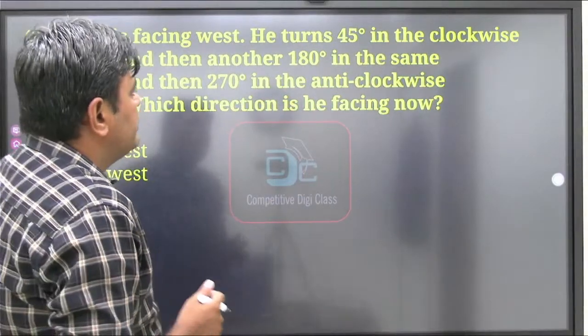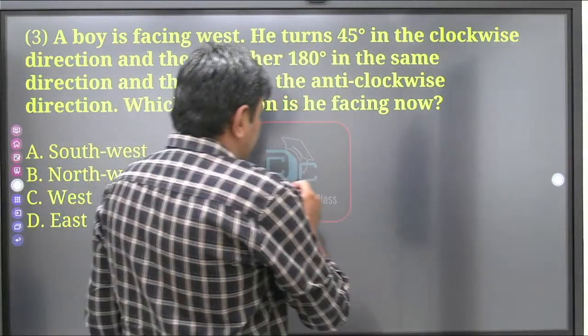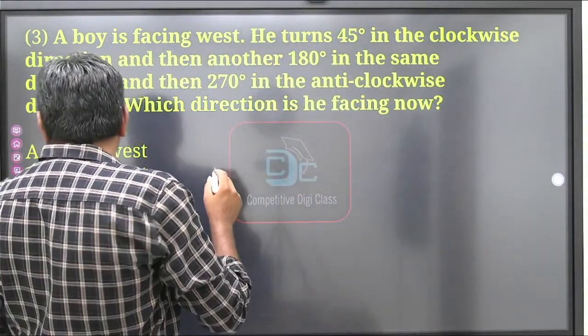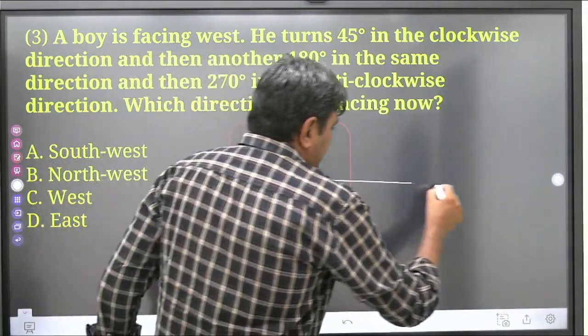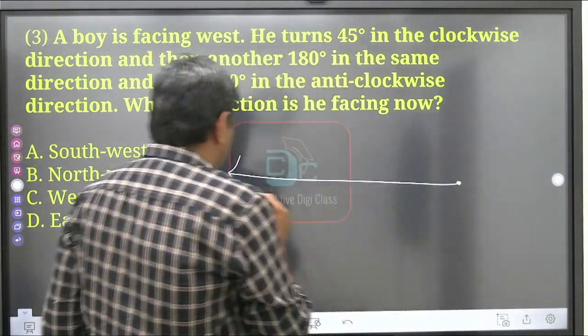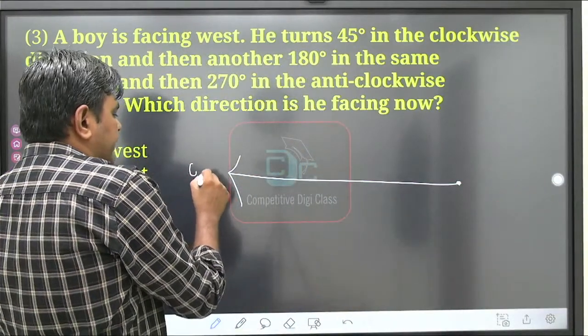First we see the boy is facing west. Suppose this is a fixed point, then that side is east direction, this is west direction.